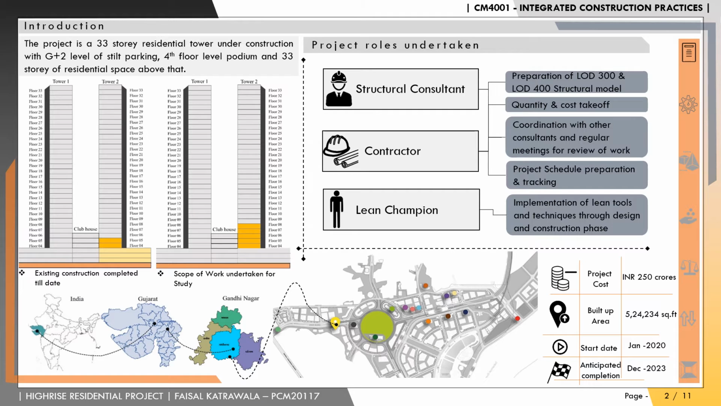As a part of project BIM implementation, the project teams were allocated various roles where I would be performing the role of structural consultant, contractor, and lean champion. The process standardization was done through the BIM execution plan where each individual stakeholder was assigned responsibilities, BIM goals were defined, a schedule was prepared, and file naming formats and structures were predefined, among many other things.